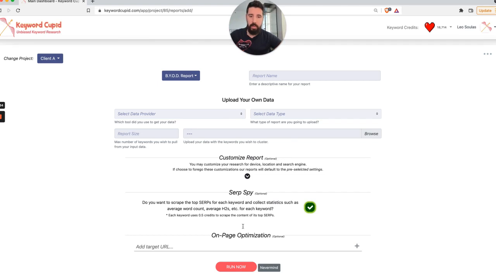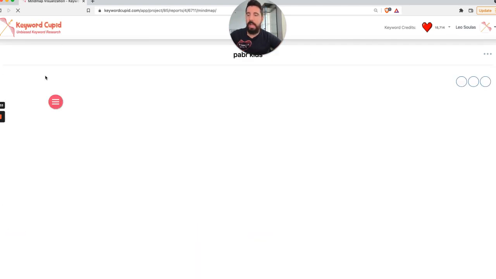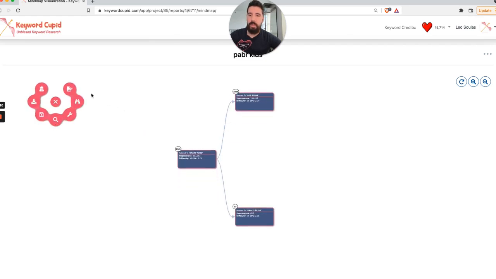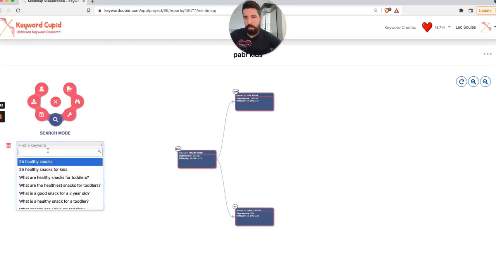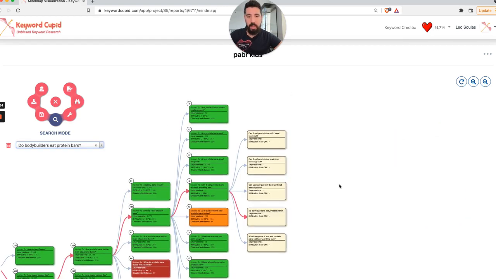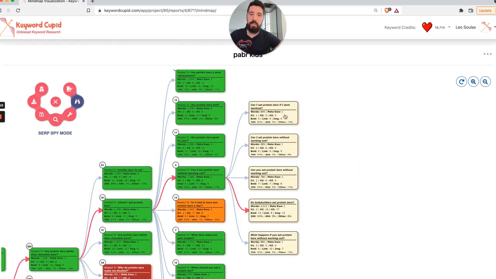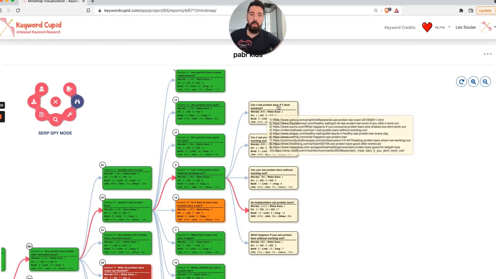When you enable this feature, your mind map will have a different set of options, in particular those two. And the first one is the binoculars, which is like the SERP Spy mode. And what you can have is, let's say, bodybuilders. Do bodybuilders eat protein bars? Shocking information. And once you enable this, you will be able to see how many words on average each one